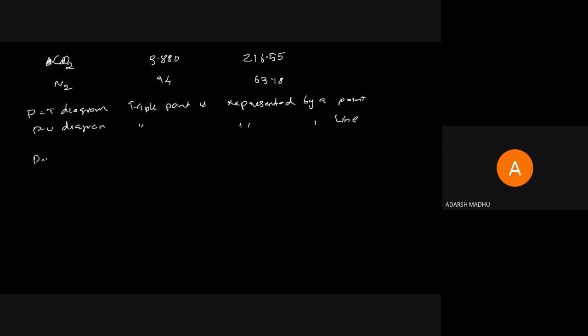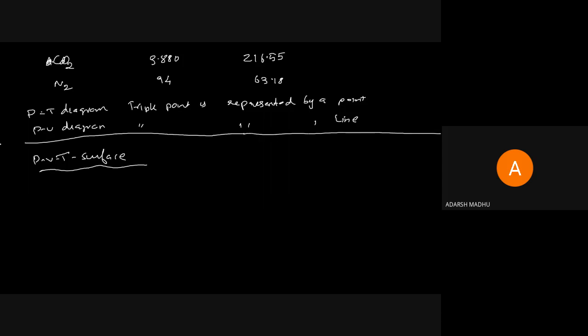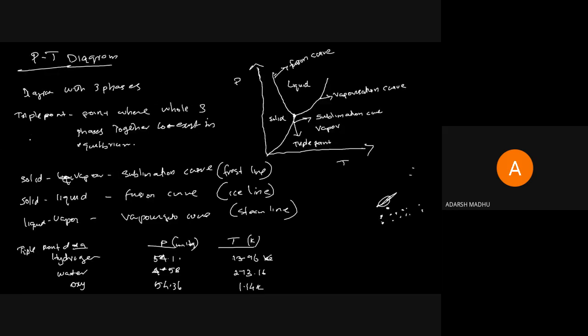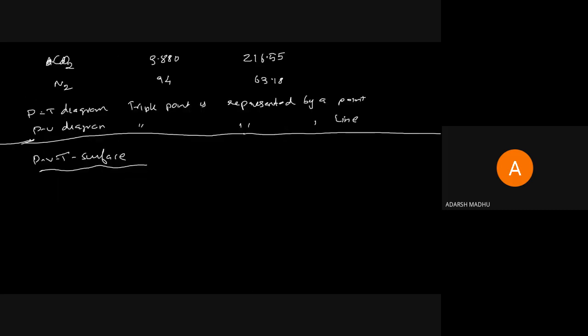PVT surface is a 3D surface which gives the relation between, or the together existence of, pressure, volume, and temperature. Here we already studied the PV diagram and PT diagram, and thereafter the PVT surface. It is given as a three-dimensional figure representing the relation between pressure, volume, and temperature.